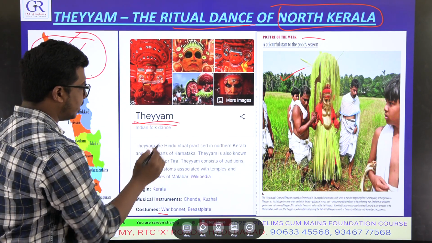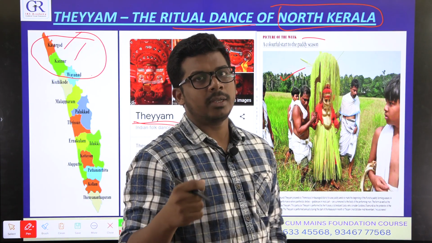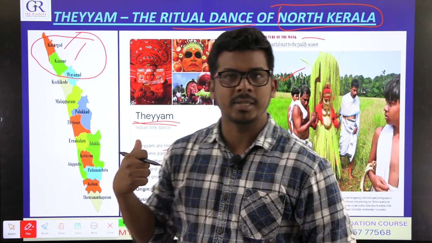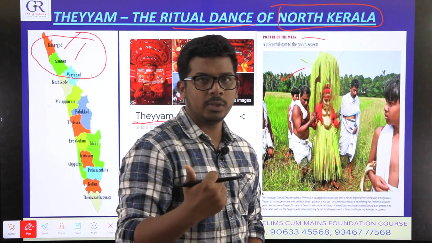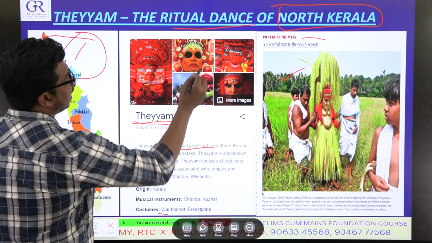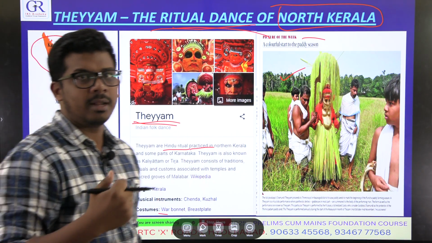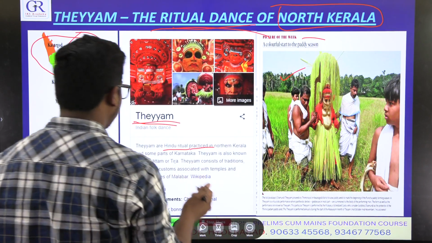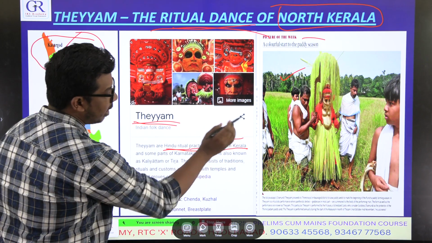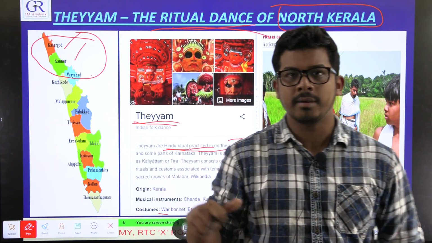Let's read about that. What is THEYYAM? THEYYAM is a Hindu ritual. So if in UPSC Prelims there is a question that THEYYAM is the practice of Islam or some other religion, no, THEYYAM is a Hindu religious practice. It is a ritual dance form, not a martial art form or something. THEYYAM is a Hindu ritual practiced in northern Kerala. So if in the options it is given that THEYYAM is from Tamil Nadu, no, THEYYAM is of Kerala.